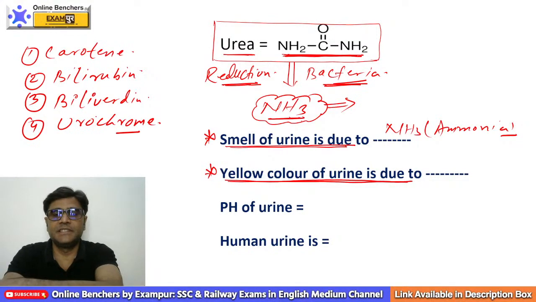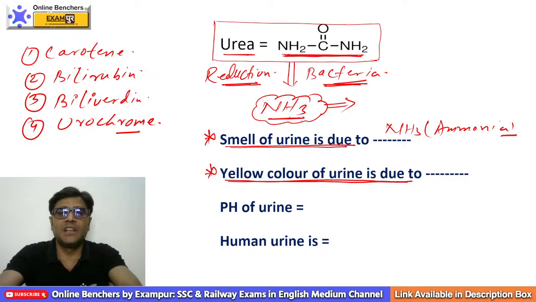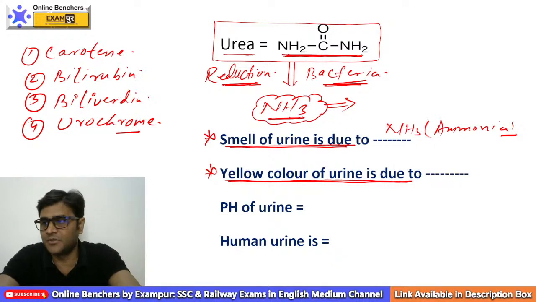Now the question is, yellow color or pale yellow color of urine is due to. Pale yellow color of urine is due to carotene, bilirubin, biliverdin, urochrome. Tell me which one will be the right option.